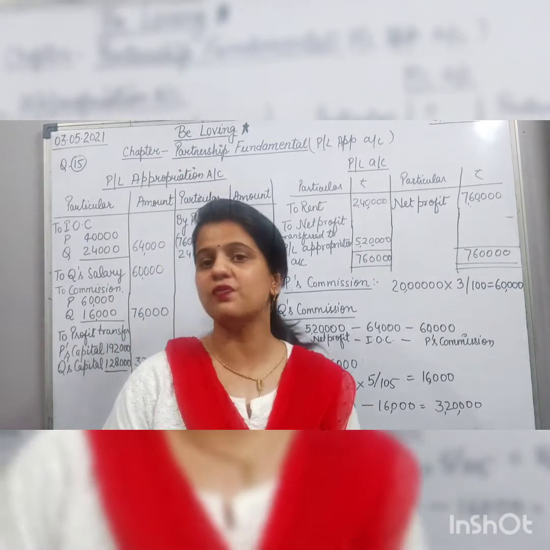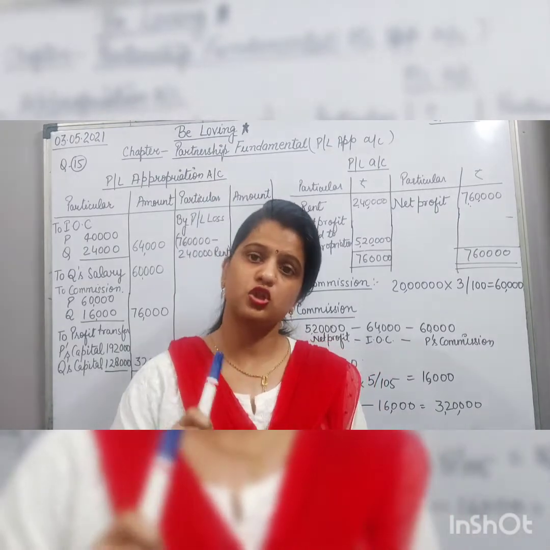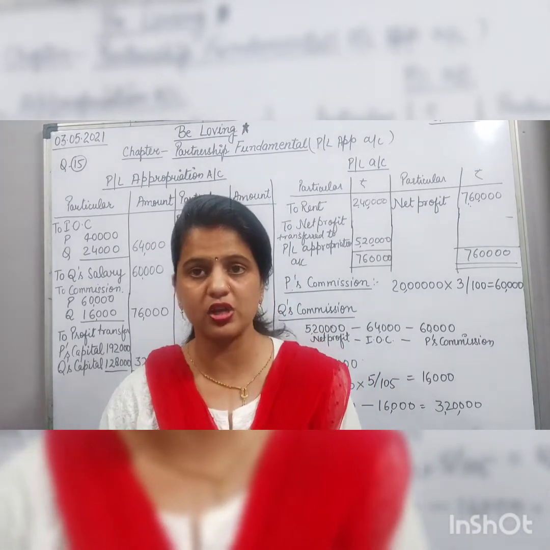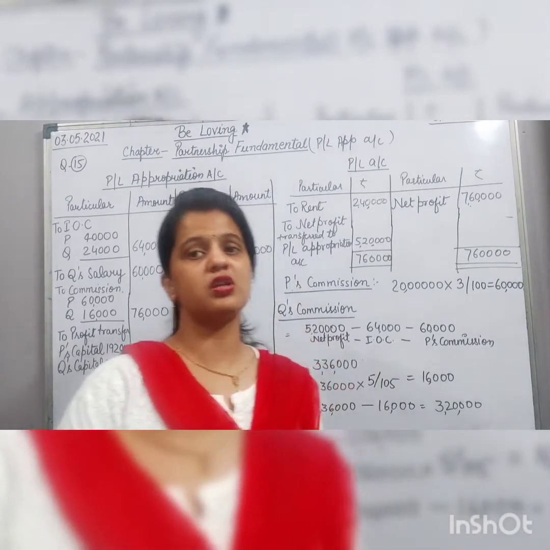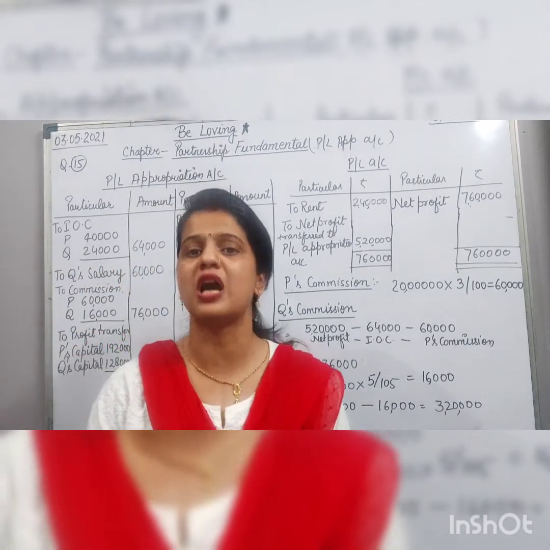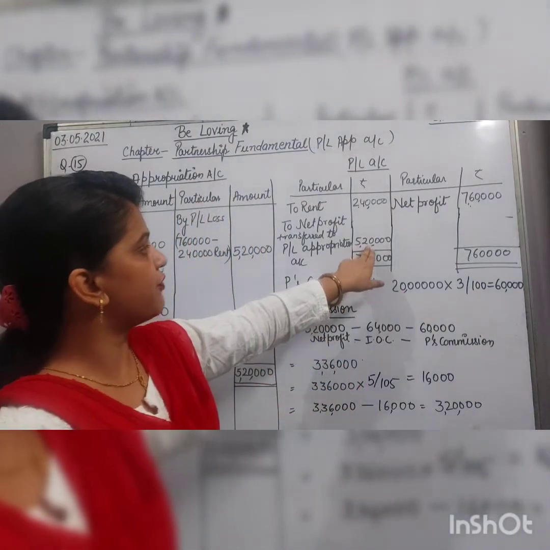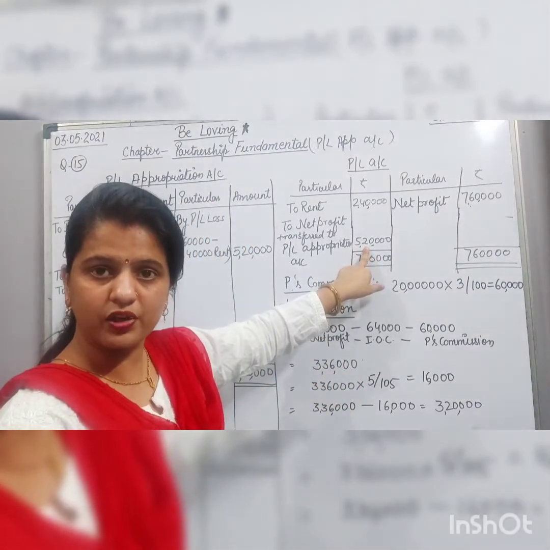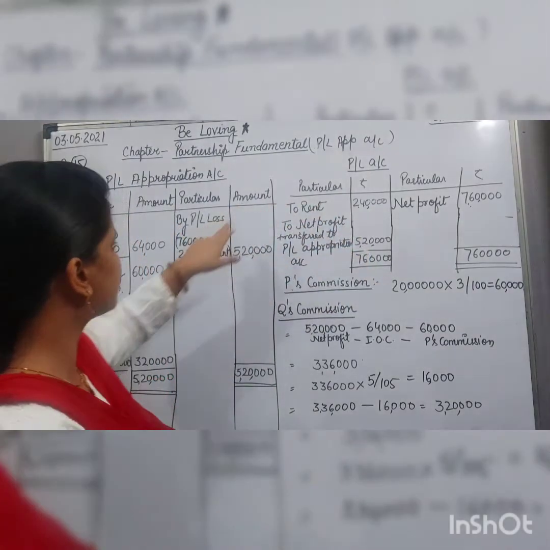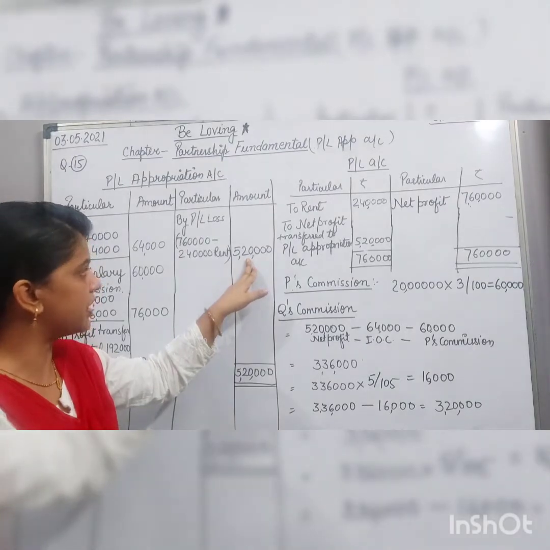In this question we have to prepare the profit and loss appropriation account and the partners' capital accounts. First of all, we prepare the profit and loss appropriation account, and in it we first transfer the net profit. The net profit we got after preparing the profit and loss account is 5 lakh 20,000, which will be credited in the profit and loss appropriation account.